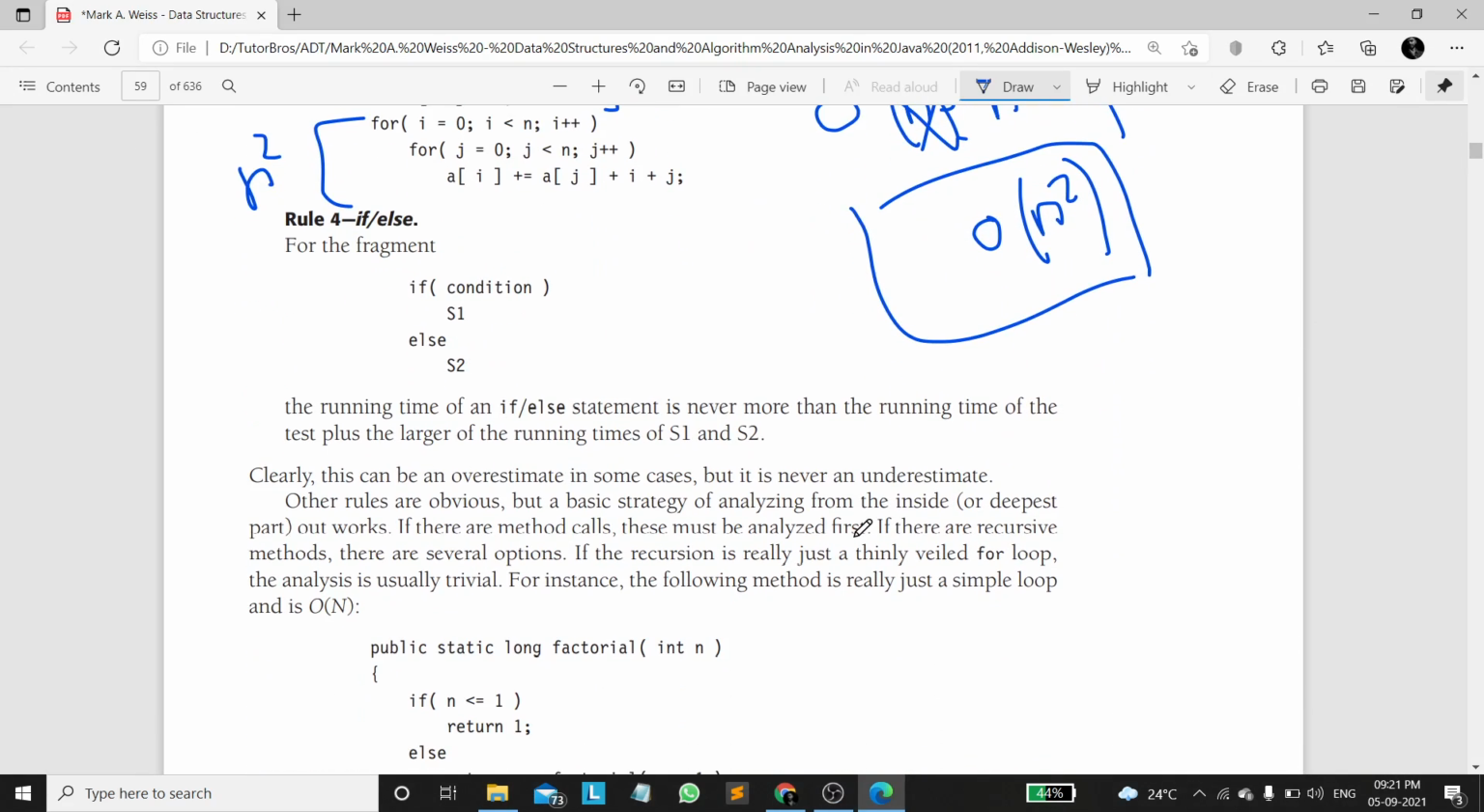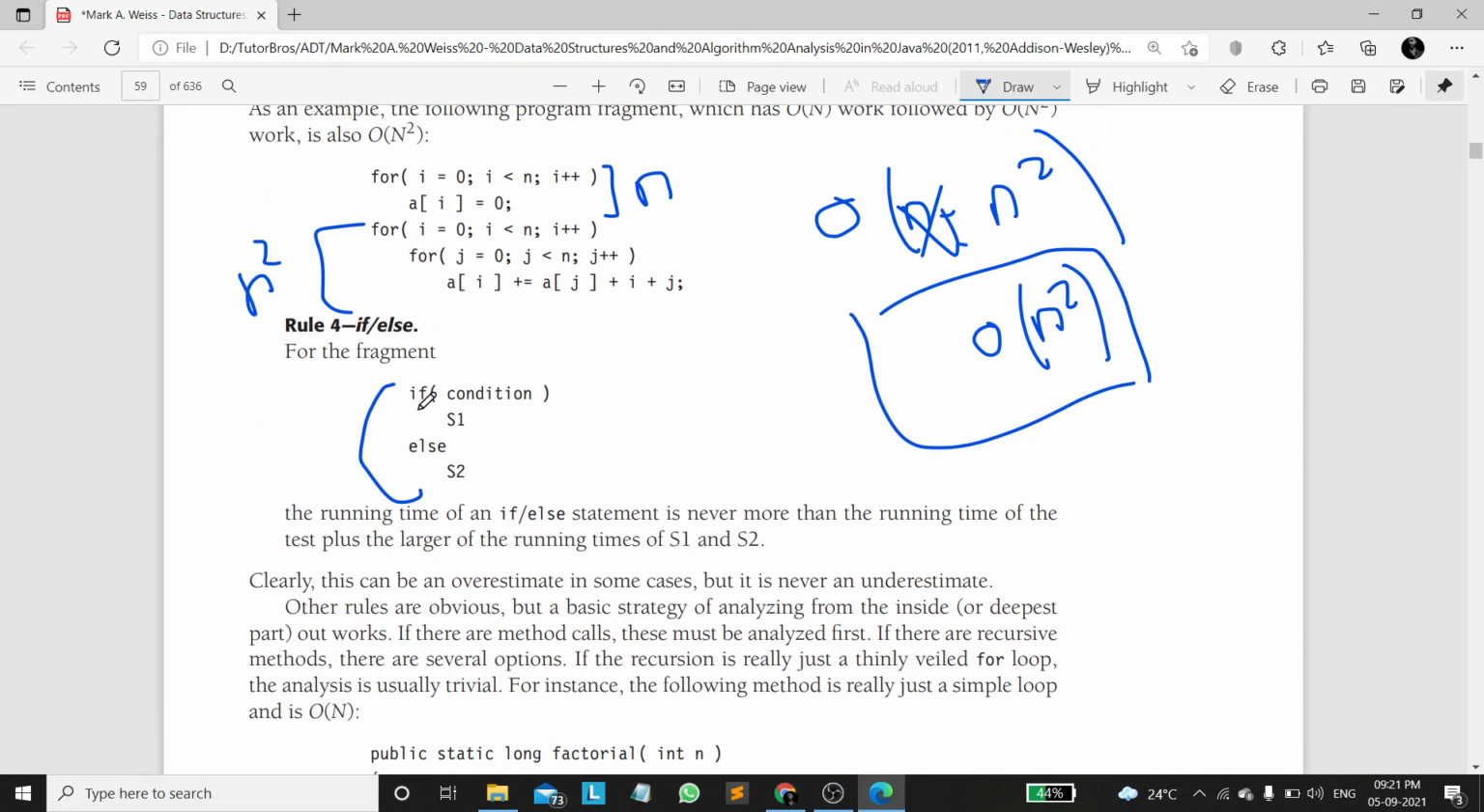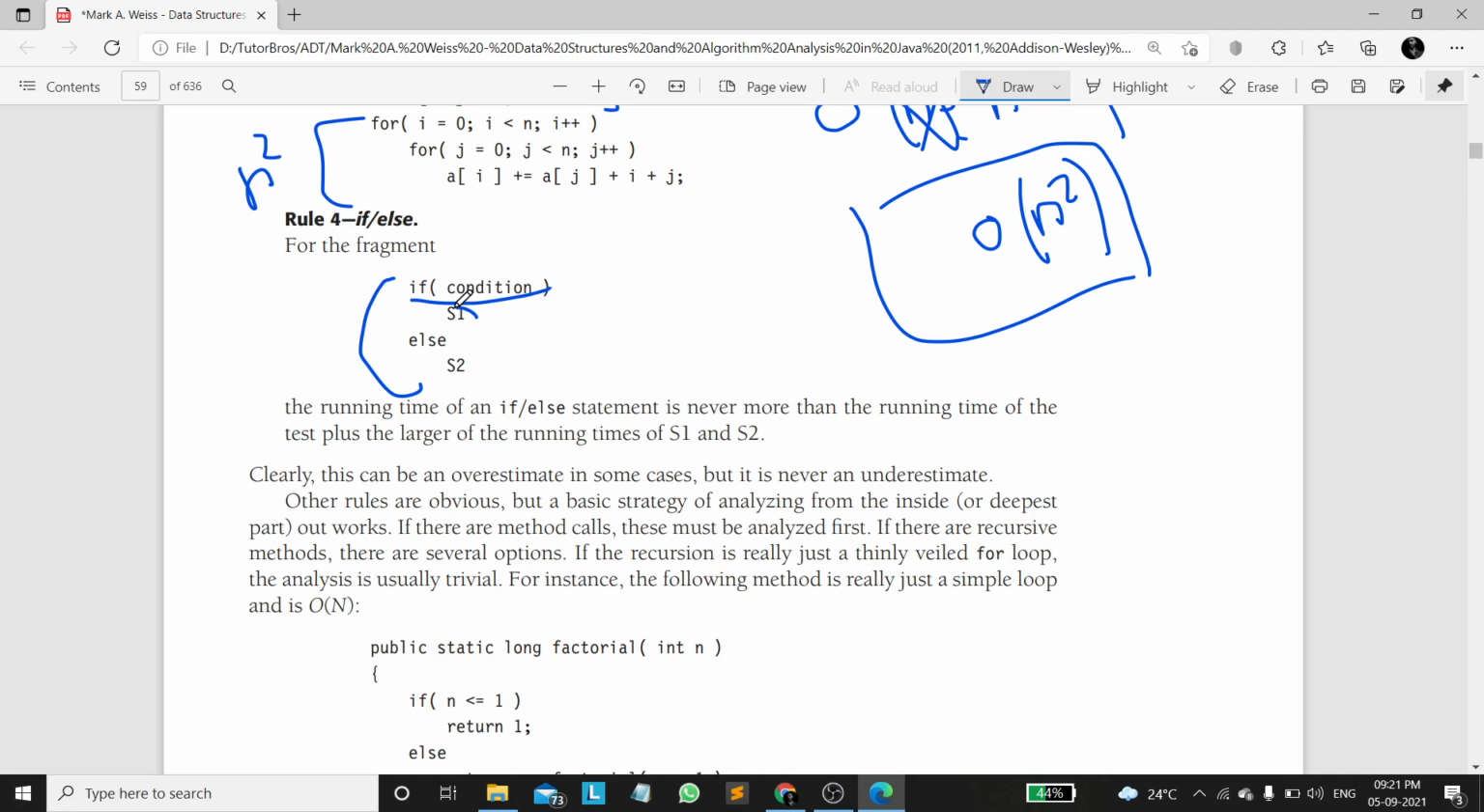Make sense? In the case of an if condition, checking the condition and the assignment operators takes unit amount of time, and for else it also takes unit amount of time. If S1 has a for loop, then it will take big O of n, or if S2 has a nested for loop, then it will take big O of n square. It depends upon the S1 runtime and the S2 runtime.